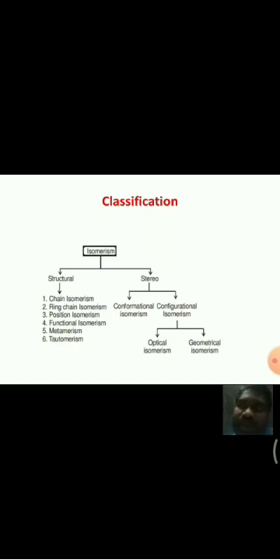The main difference is that conformational isomers are readily interconvertible from one isomer to another due to carbon-carbon single bond rotation. In this class, let us go into detail with conformational isomerism.